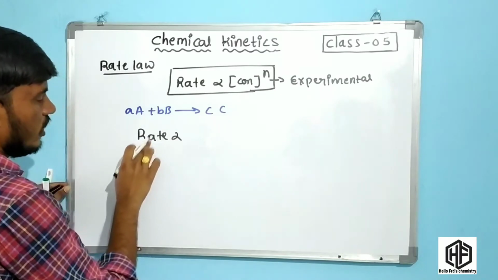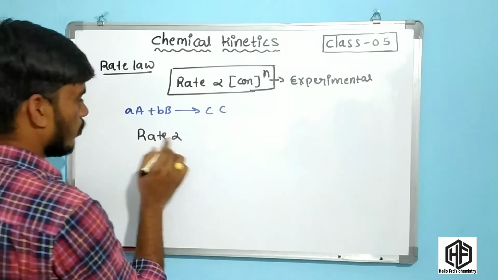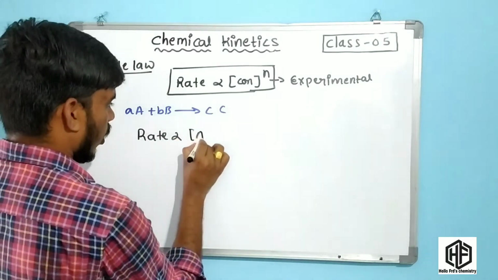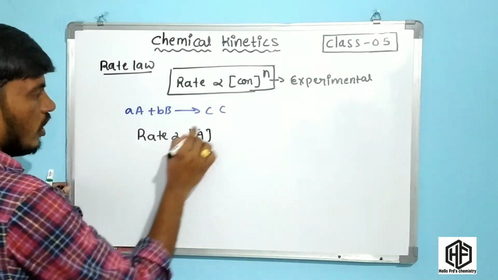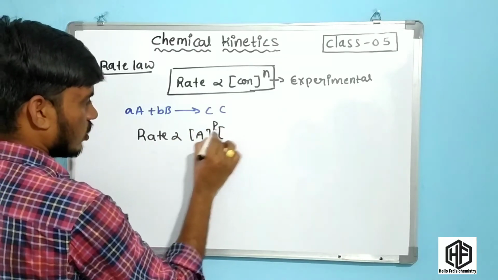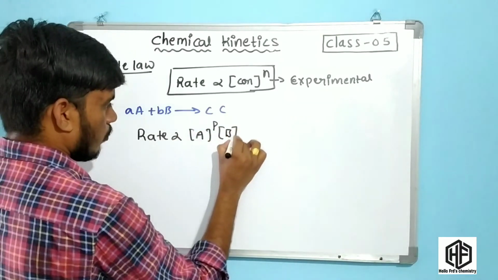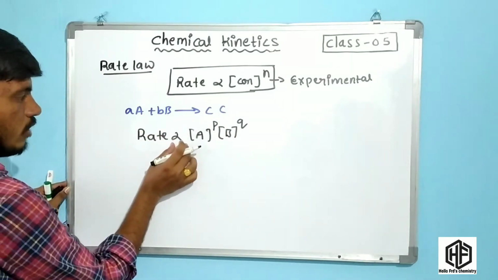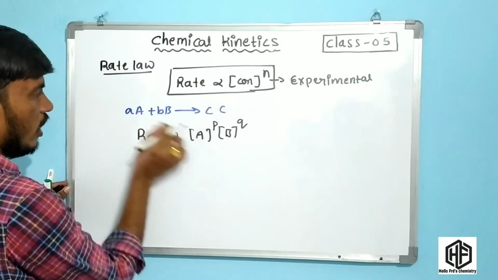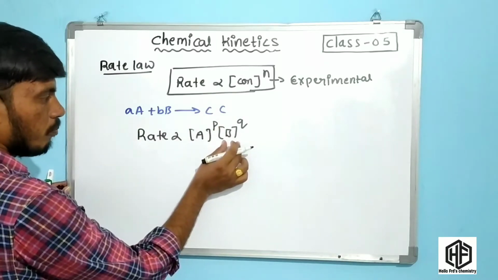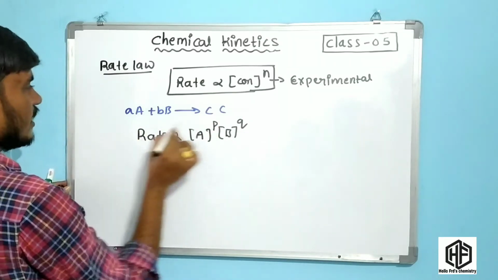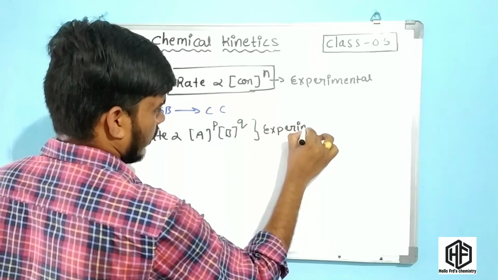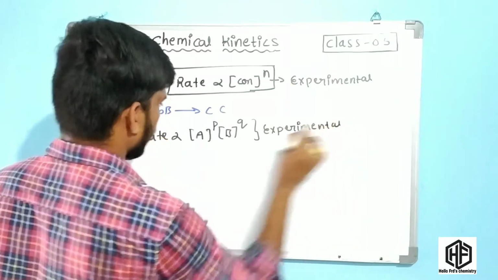According to rate law, the rate is directly proportional to the concentration of A raised to the power p and the concentration of B raised to the power q. This is experimentally the rate, friends.